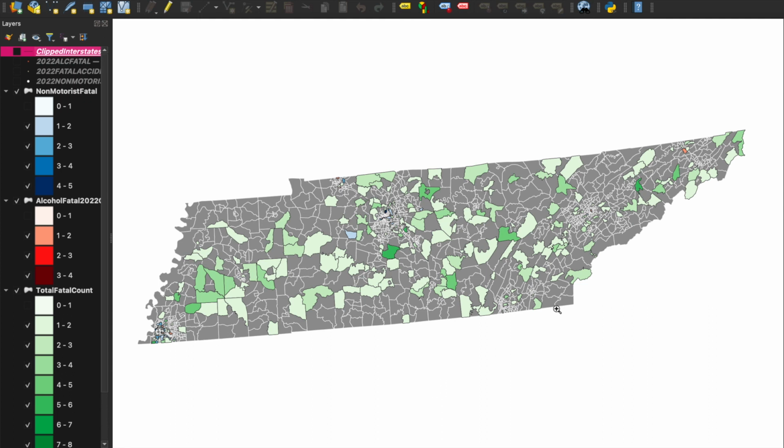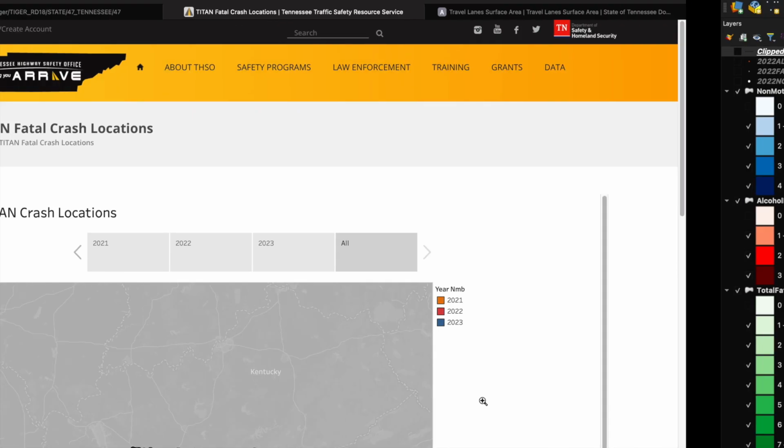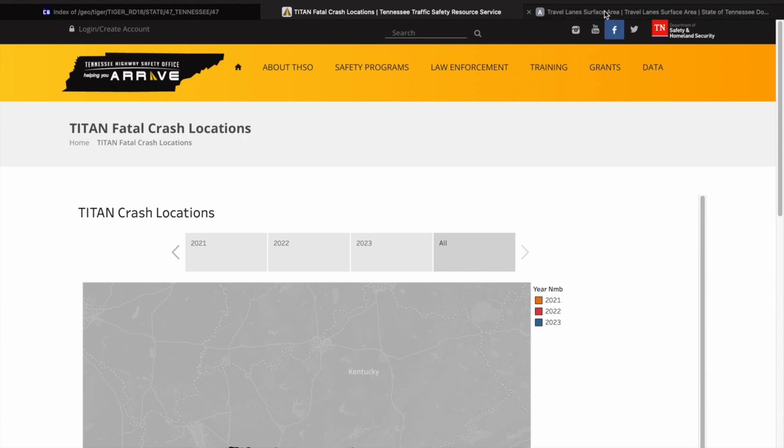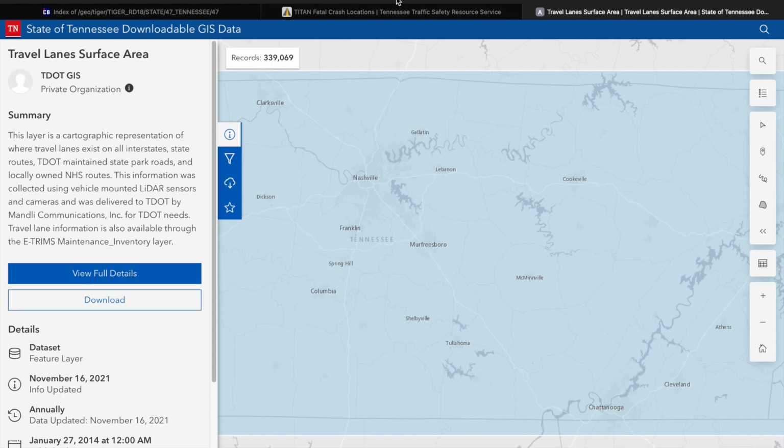So that was each of my layers here, but I thought it'd also be interesting to see what major interstates most of these accidents occurred on. I had to go to, let me see, this website right here.